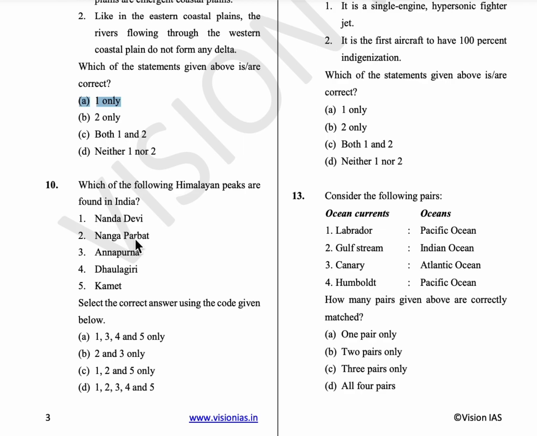Annapurna and Dhaulagiri both are in Nepal, and Kamet is the second highest mountain after Nanda Devi, and it is found in Uttarakhand. So Nanda Devi, Nanga Parbat, and Kamet are found in India. So option C is the answer.